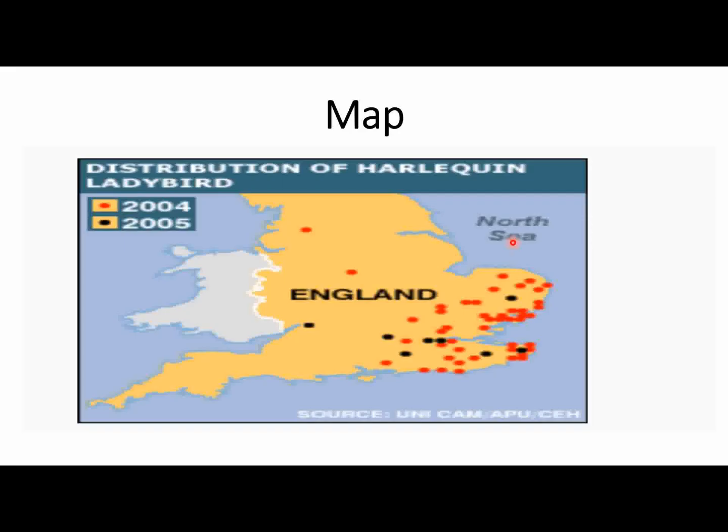Initially, it presents data regarding the ladybird in 2004 and 2005. Additionally, it compares the data for 2004 and 2005 in England and the North Sea. The highest value is represented by the red dots, which is maximum in 2004, and the lowest value is represented by the black dots, which is minimum in 2005. Overall, the image shows data related to the distribution of harlequin ladybird. So you have to complete like this.